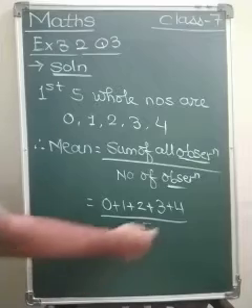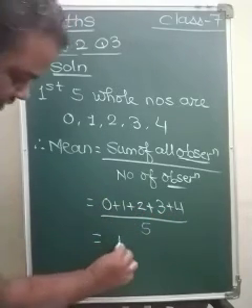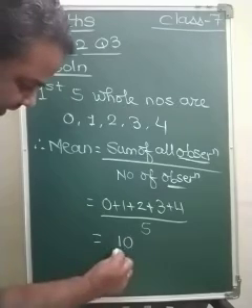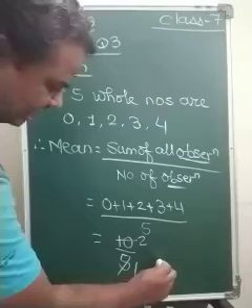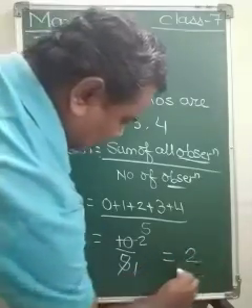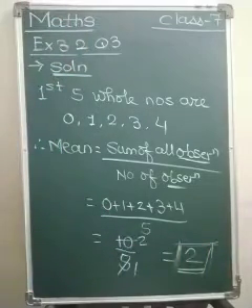This equals to 4 plus 3, 7, 8, 9 and 1, 10. And 10 plus 0 would be 10. 10 upon 5. So 5 twos are 10. So our answer equals to 2.